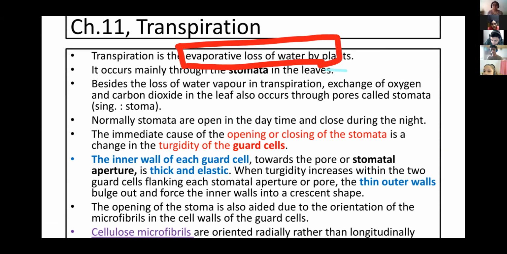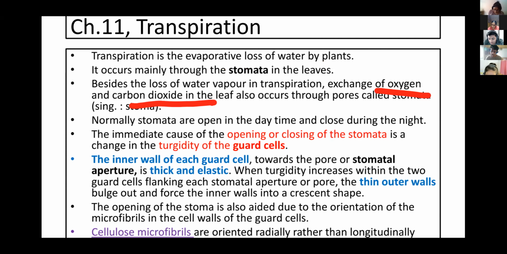It occurs mainly through the stomata, which are present in the leaves. Next, besides the loss of water vapor in transpiration, stomata also help in what? Gaseous exchange. O2 and CO2 gaseous exchange that occurs through the pores of stomata, right? So transpiration, remember, main function is what?